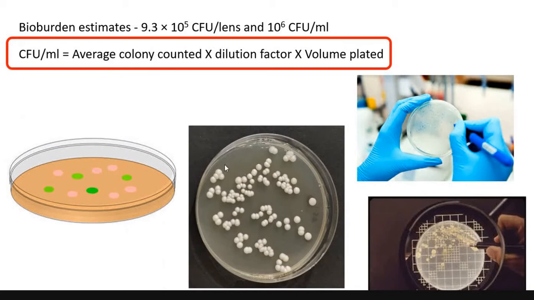Colonies are nothing but the replication of one particular organism. So we put it in this particular formula and then we calculate the actual amount of the organism present in the sample.